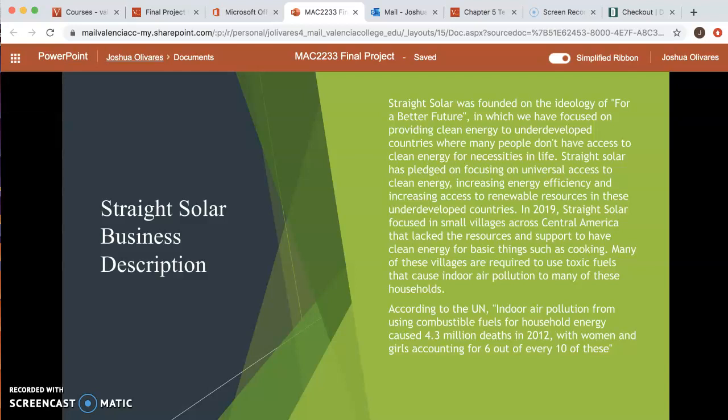In 2019, Stray Solar focused on small villages across Central America that lacked the resources and support to have clean energy for basic things such as cooking. Many of these villages are required to use toxic fuels that can cause indoor air pollution to many of these households. According to the UN, indoor air pollution from using combustible fuels for household energy caused 4.3 million deaths in 2012, with women and girls accounting for 6 out of every 10 of these.